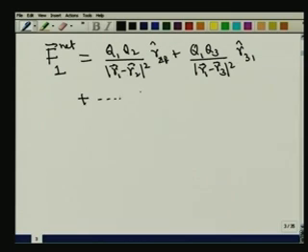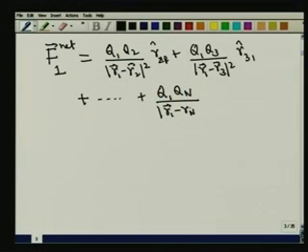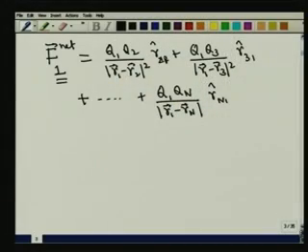Plus, etc., etc. The last charge Qn will exert a force which is given by the expression Q1 Qn divided by mod R1 minus Rn whole squared Rn1. That is what we have. So, what I have done is to take a charge which I call the first charge, and I have put it in an environment of n minus 1 other charges, and I am asking what is the net force acting on the charge Q1. Now, you can see that each of these expressions is bilinear in the charges.